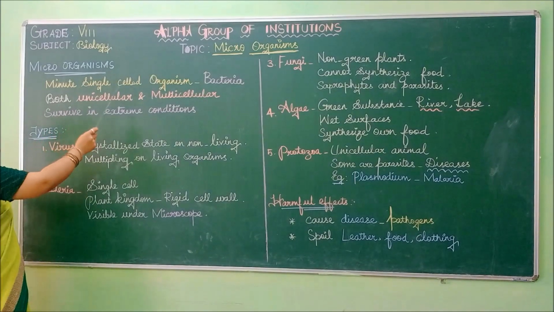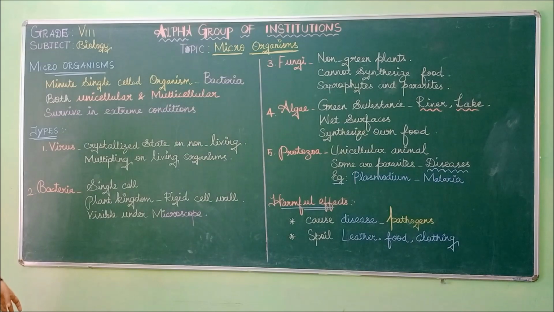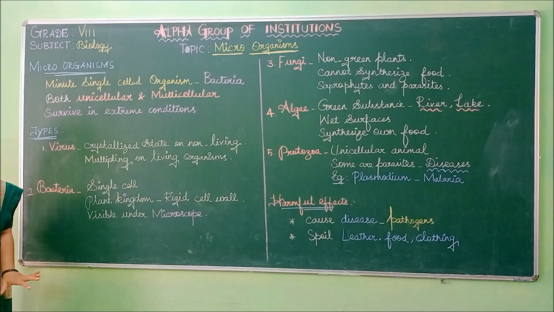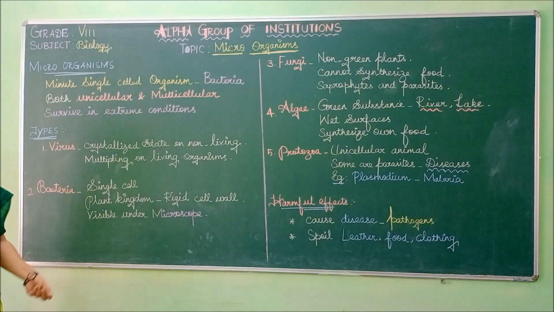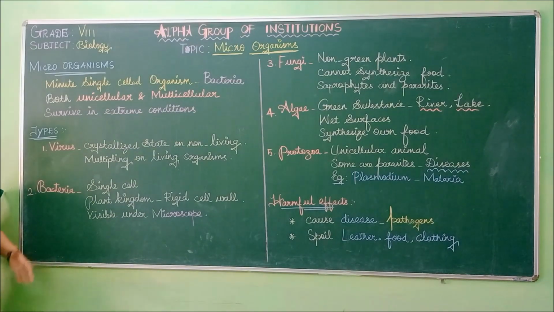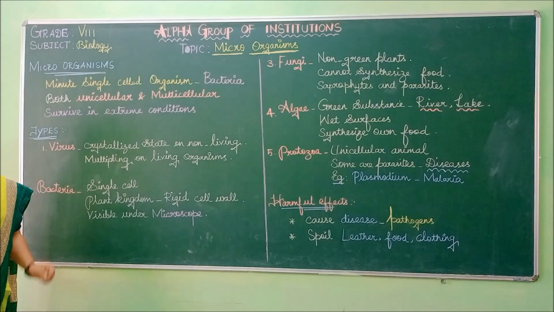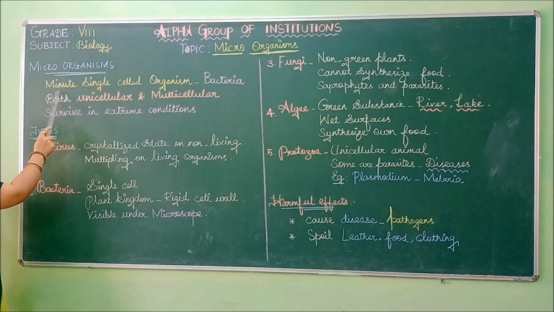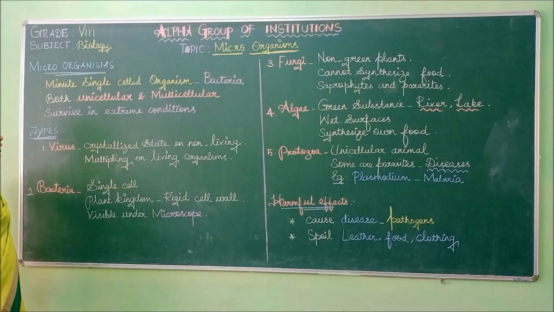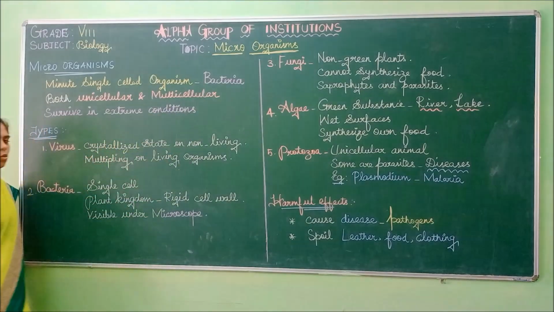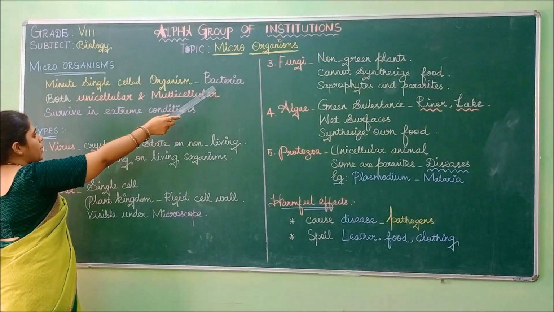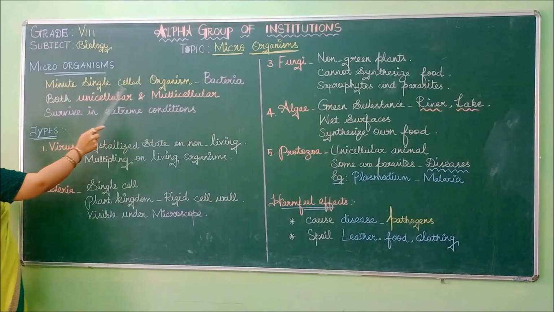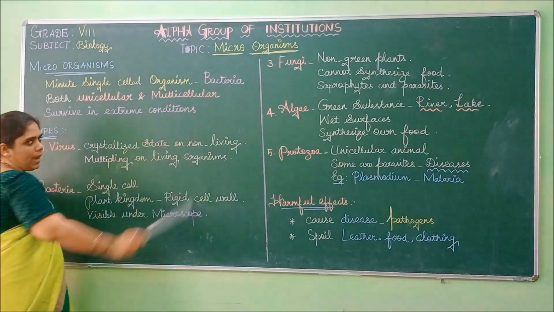Minute single cell. Only one cell will be present in these organisms. They are the lowest, smallest organisms. Only one cell carries out all the functioning of the body. The entire body functions with just one cell. That is why they are called minute single cell organisms. An example is bacteria. Bacteria is also an organism, and it is an example of a microorganism.